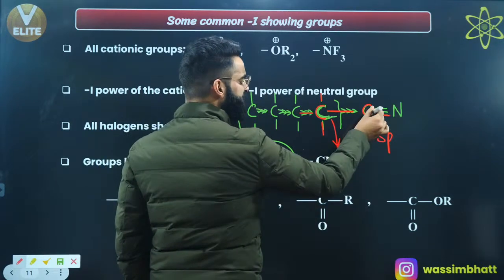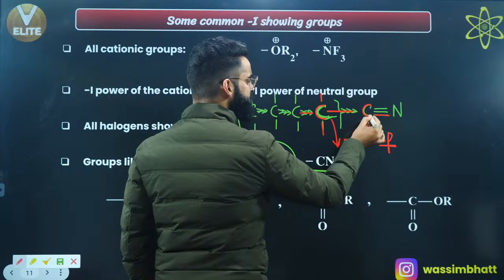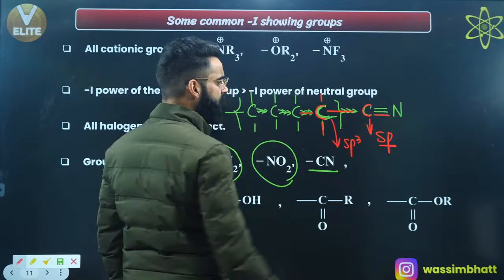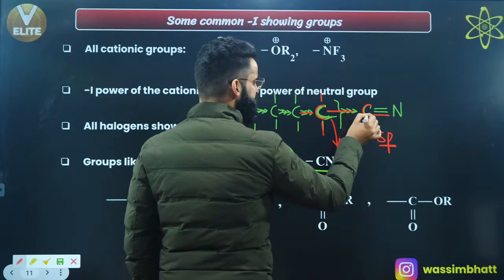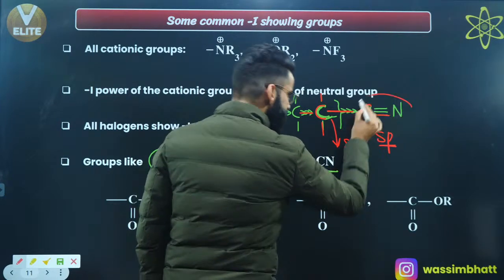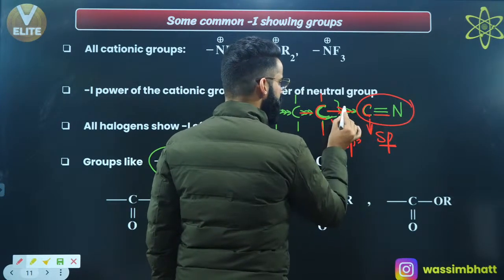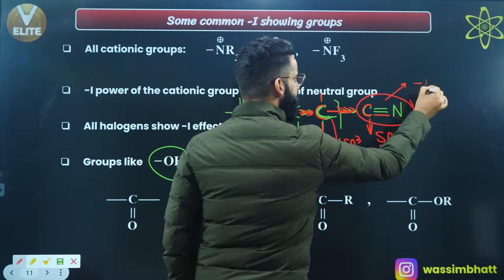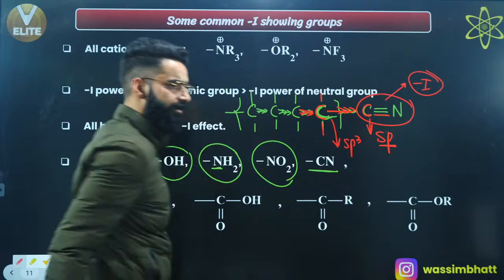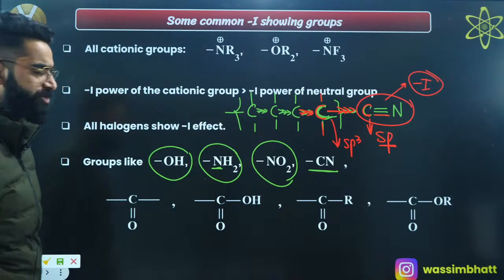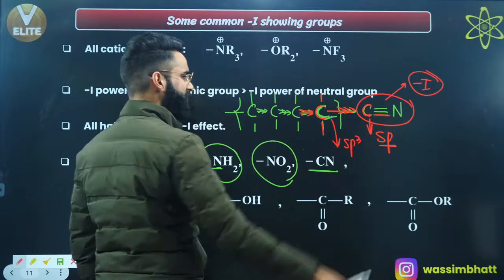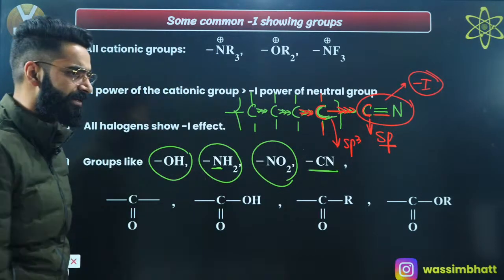If this carbon is sp hybridized, its percentage S character is more. If percentage S character is more, that means electronegativity of this carbon is more. If electronegativity of this carbon is more, that means this group in particular is going to pull the sigma electron density towards itself, which makes this group again show minus I, right? So this group, the CN, is again going to decrease the sigma electron density in the chain. So this group clearly shows minus I effect, right?